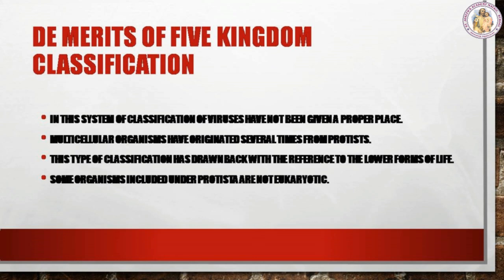Demerits of five kingdom classification. In this system of classification, viruses have not been given a proper place. Multicellular organisms have originated several times from protists. This type of classification has a drawback with reference to the lower forms of life. Some organisms included under Protista are not eukaryotic.